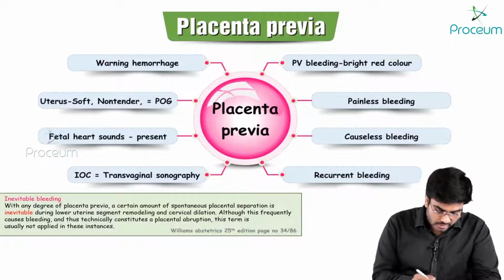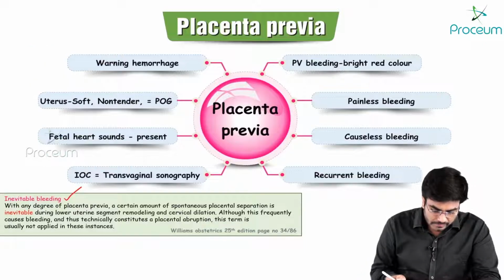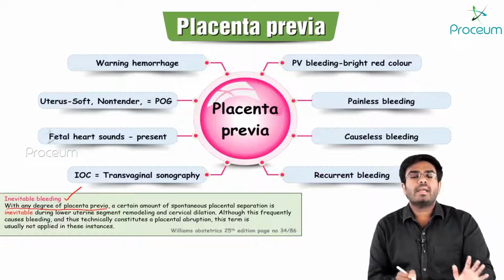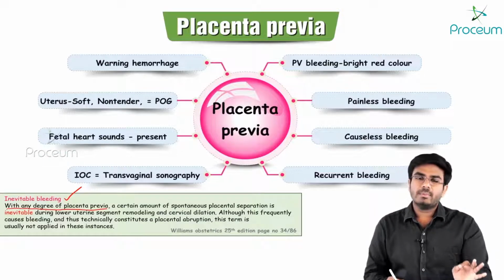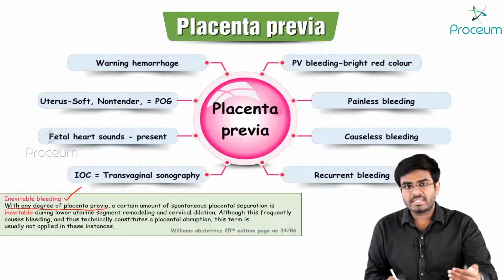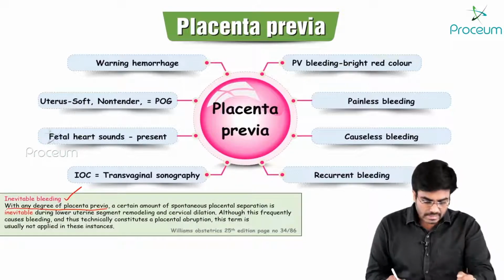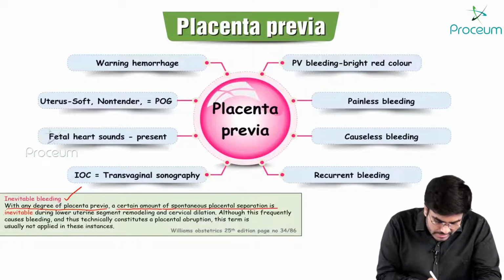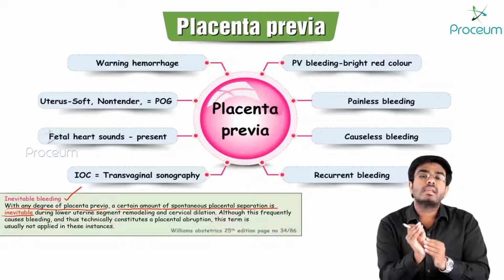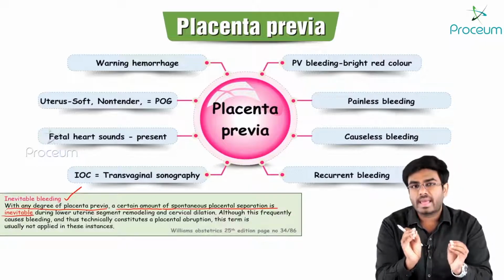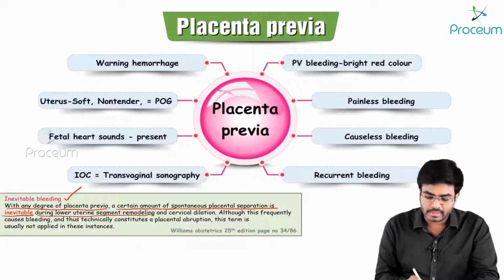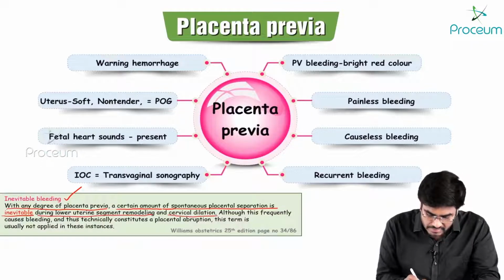This is what is given in the book. See why it is inevitable bleeding. With any degree of placenta previa, it doesn't matter what the degree is, there are many degrees of placenta previa, just wait, we will discuss. With any degree of placenta previa, a certain amount of spontaneous placental separation is inevitable. Some amount of placental separation will happen during lower uterine segment remodeling or at the time of cervical dilation.